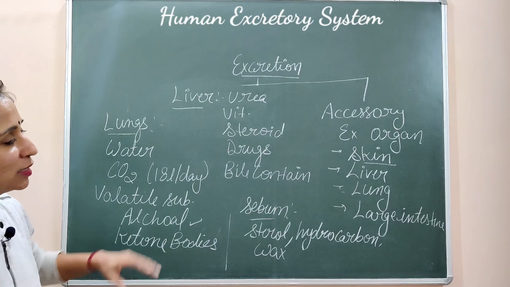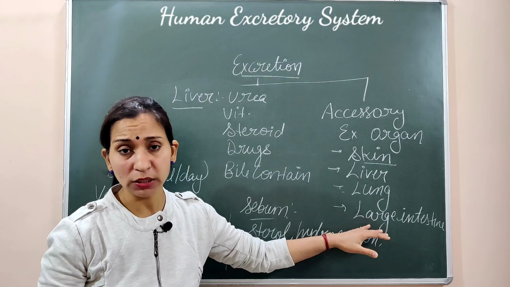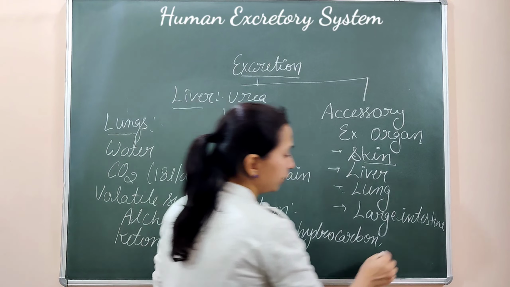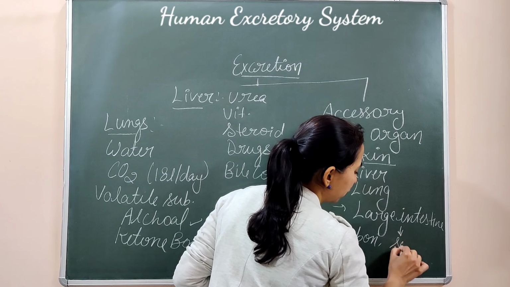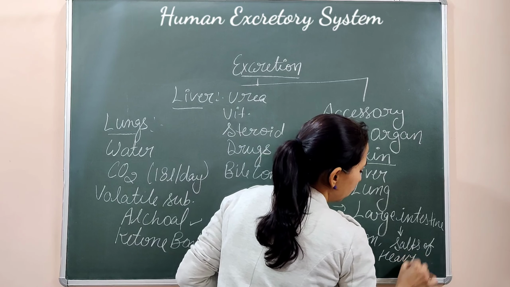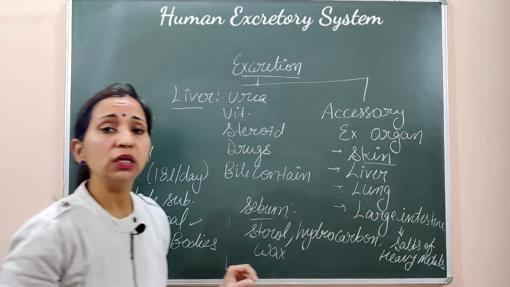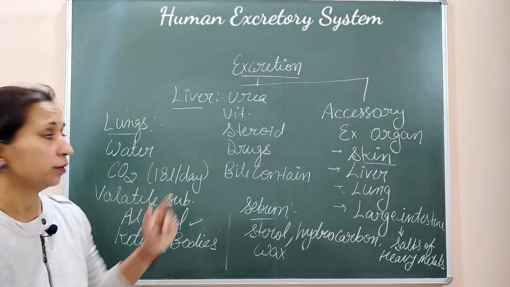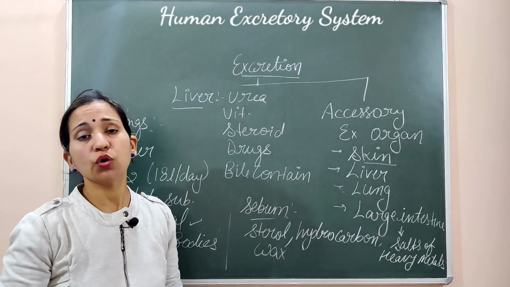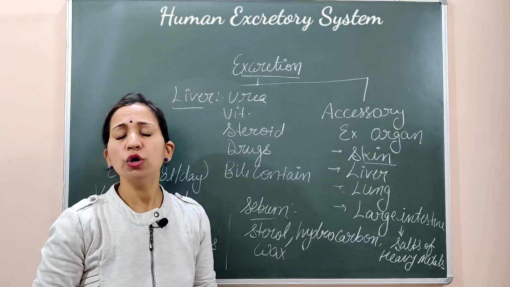So these are some accessory excretory organs like skin, liver, lungs, as well as the large intestine, which also works as an excretory organ. Large intestine secretes the salts of heavy metals. Heavy metals के जो salts होते हैं, they can be excreted out with the large intestine. So besides kidneys, which are the main or principal excretory organ, some other organs also work as excretory organs. Now we will discuss the human excretory system.